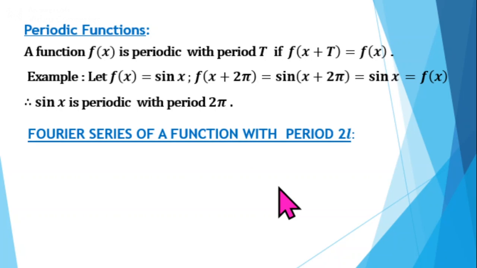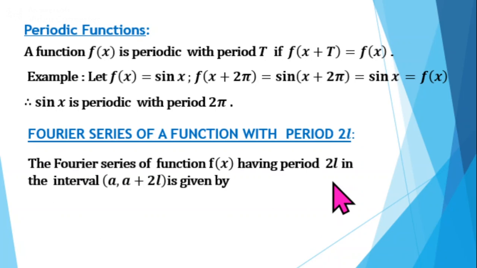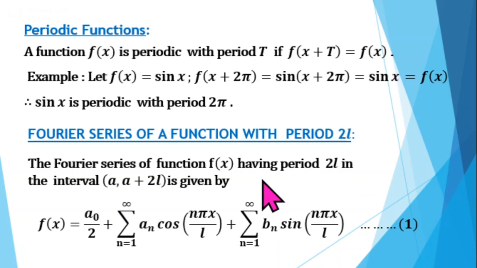Suppose we take a function f(x) with arbitrary period 2l. A function having period 2l means it satisfies the condition f(x + 2l) = f(x), and suppose the function is defined in the interval (a, a + 2l). Then we will have the Fourier expansion of f(x) as f(x) = a0/2 + summation a_n cos(nπx/l) + summation b_n sin(nπx/l). For both these summations, n varies from 1 to infinity.